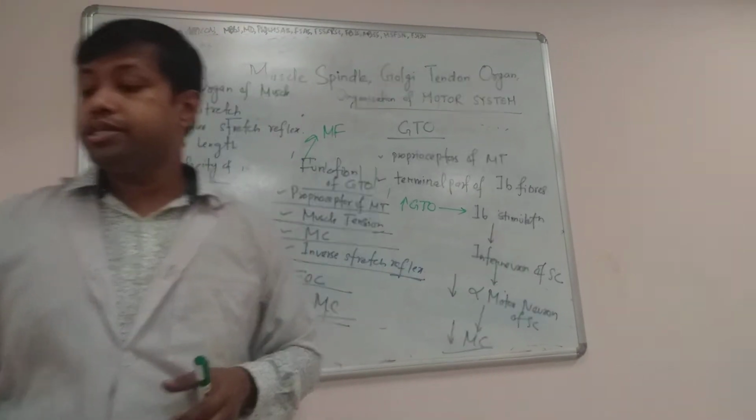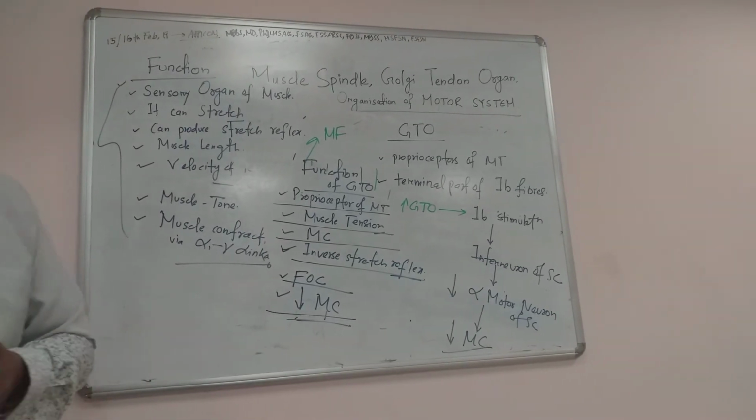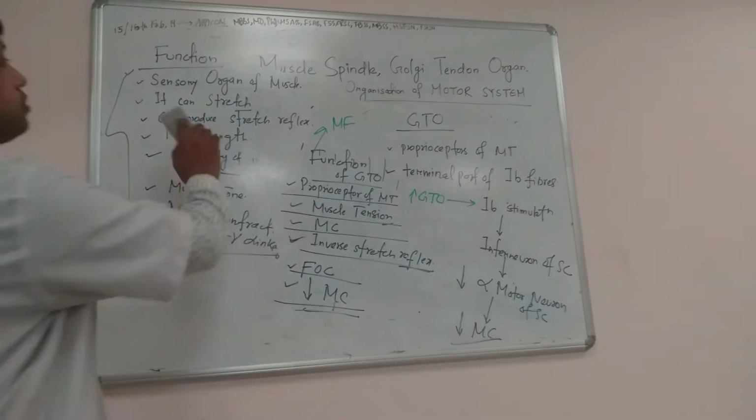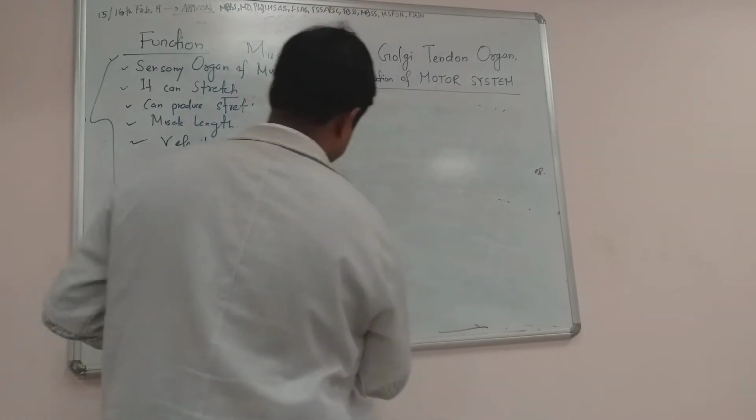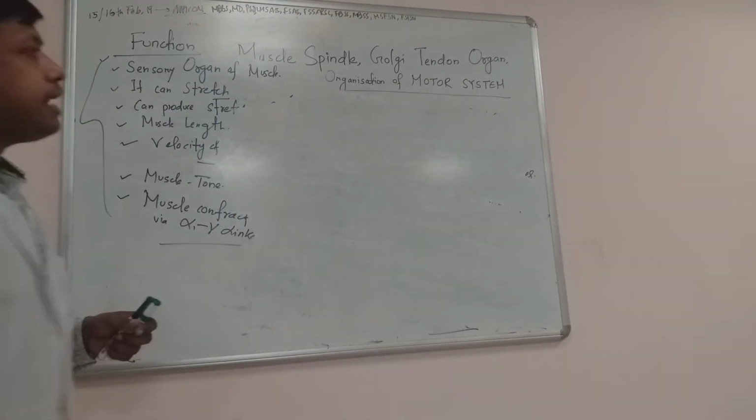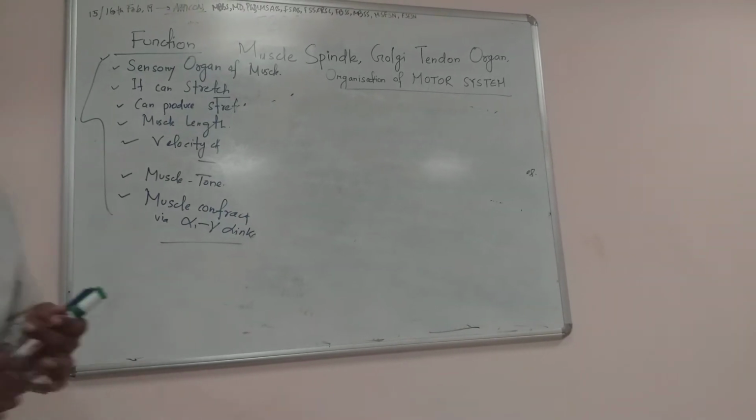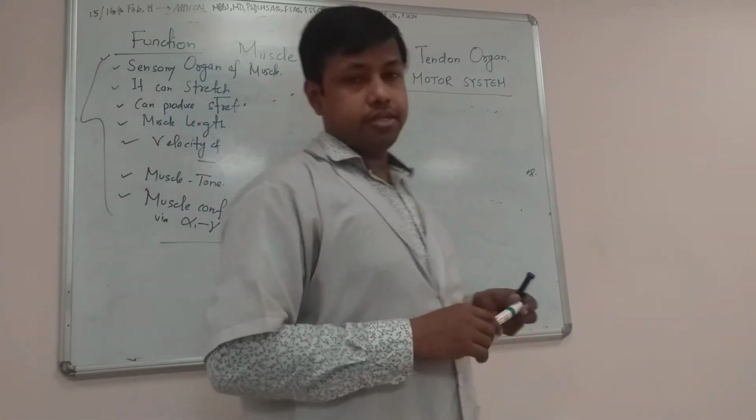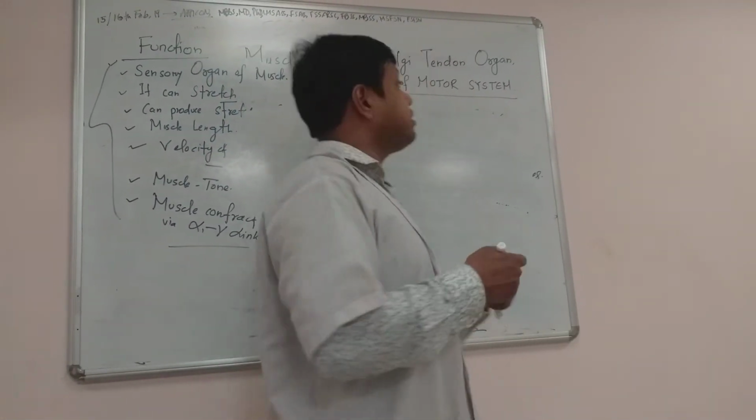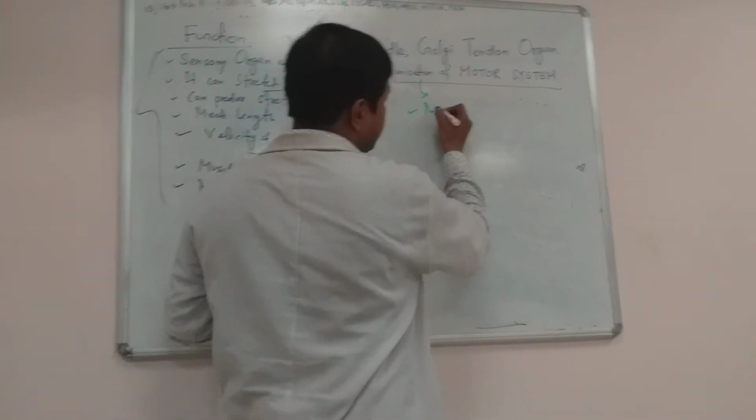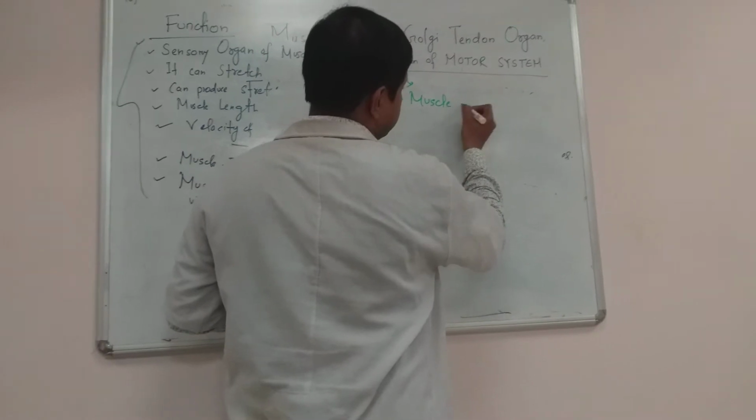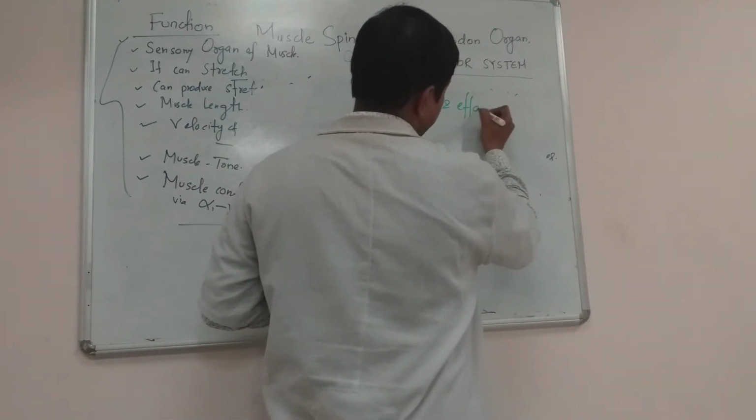Okay, next we will shift to organization of the motor system. So what is organization of the motor system? Organization of the motor system means what is the composition of the motor system, how it is made up. So organization of the motor system, number one, is muscle and its efferents. Muscle and its efferents. What are efferents?